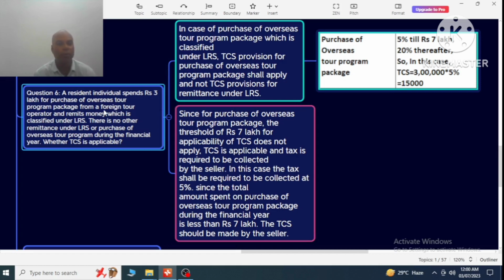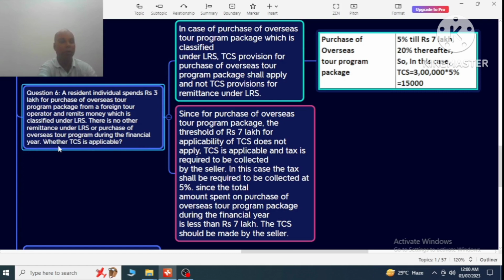Now question number 6. A resident individual spends rupees 3 lakh for purchase of an overseas tour program package from a foreign tour operator and remits money which is classified under LRS. There is no other remittance under LRS or purchase of overseas tour program during the financial year.